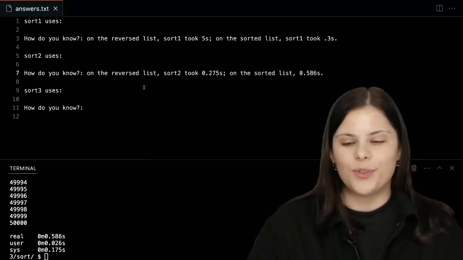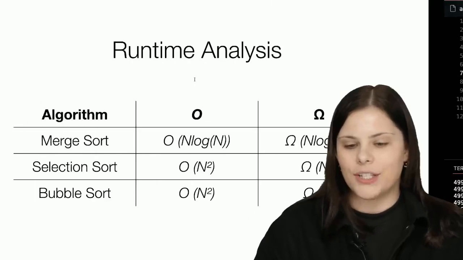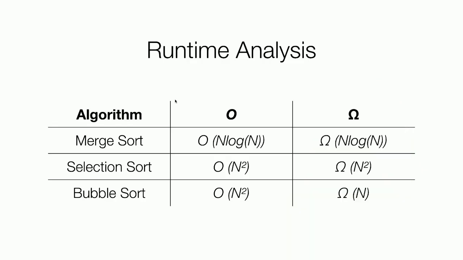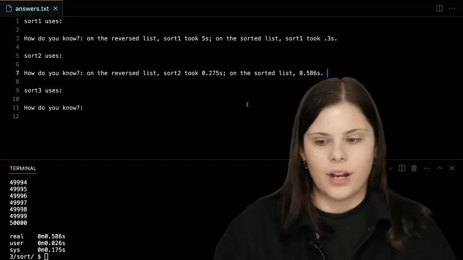So already we can take a few guesses, and let's go back to our runtime analysis chart right here. As we talked before, merge sort would perform in the same way on both the worst case and the best case scenario. So which sort so far is performing similarly on both lists, sorted or unsorted?